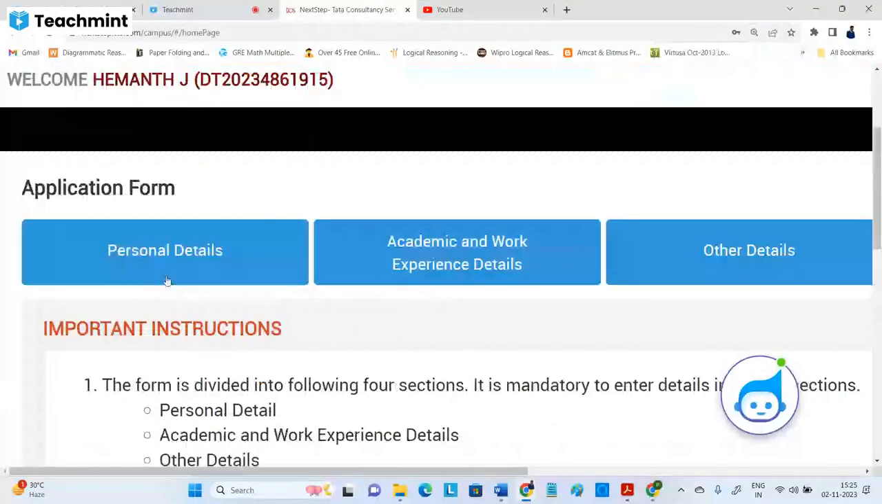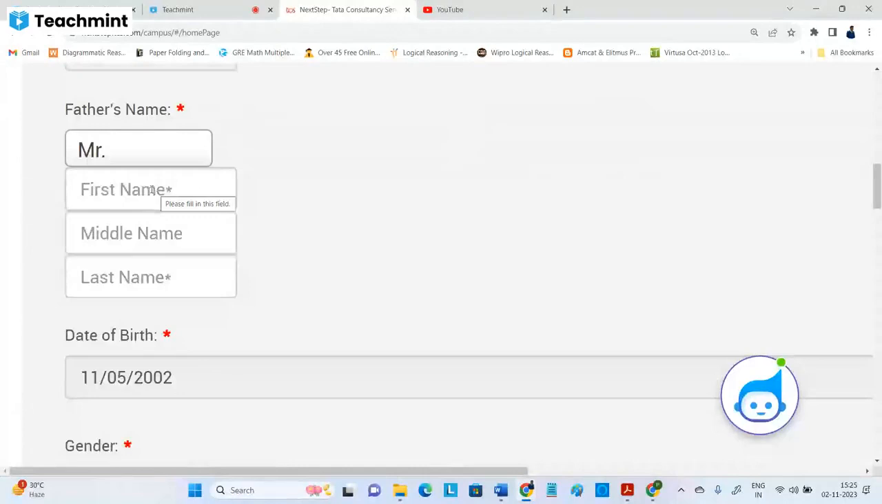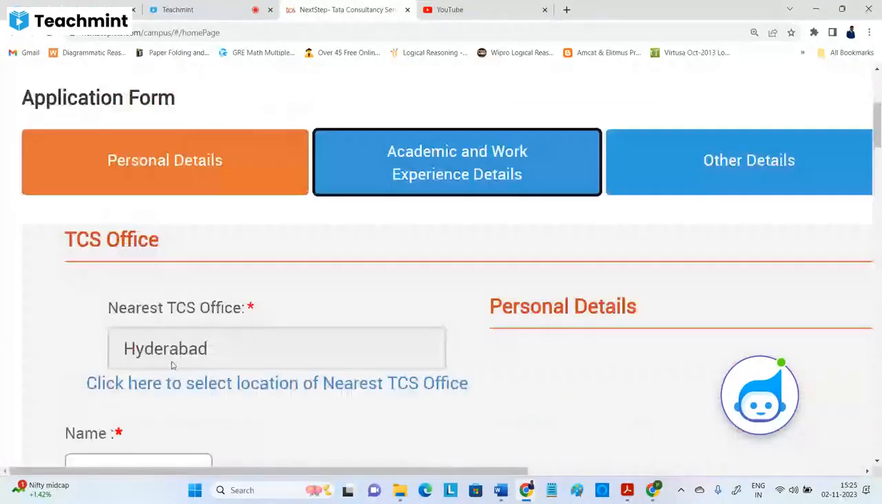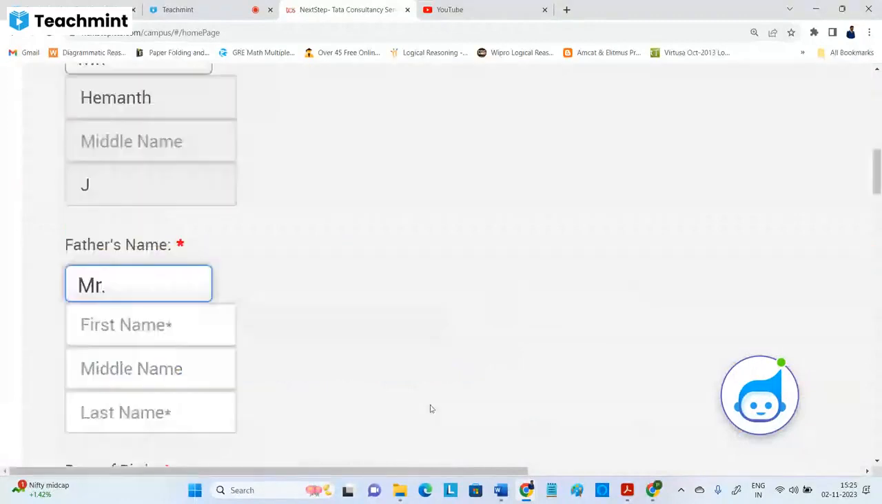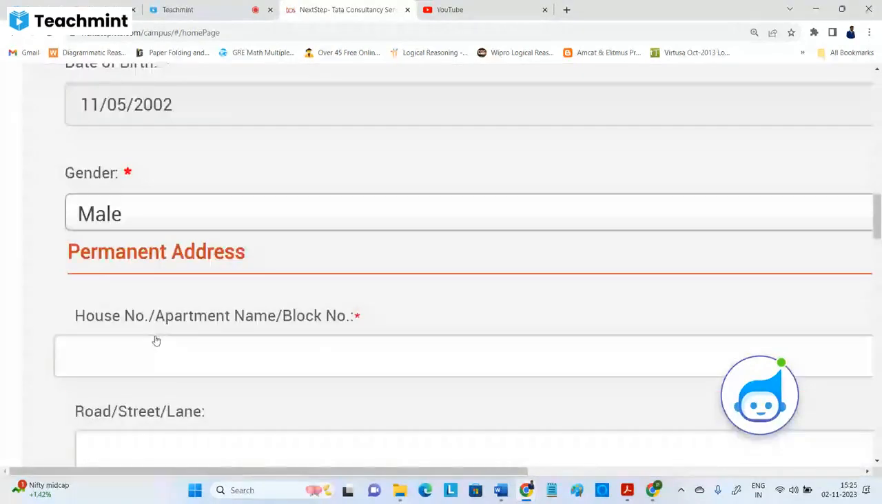Now we'll click on personal details. We already selected Hyderabad, and the name we already gave will come through. Father's name is the one that has to be added extra. Then date of birth we cannot edit, as we already fixed it.